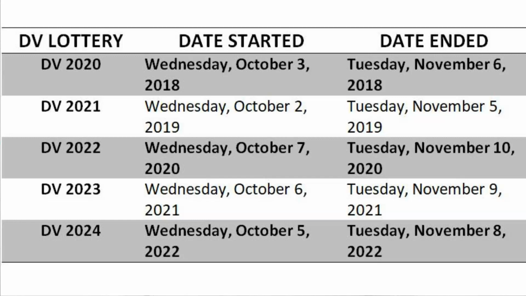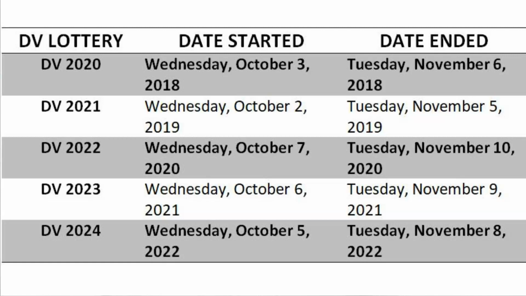And in November, the Tuesday that immediately followed the 3rd was November 6th, and that was when the diversity visa lottery ended. In 2019, the first Wednesday in October was October 2nd, and that was when the diversity visa lottery began. And it ended in November on the Tuesday that immediately followed the 2nd, which was November 5th.